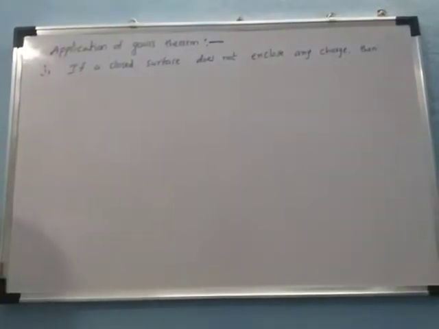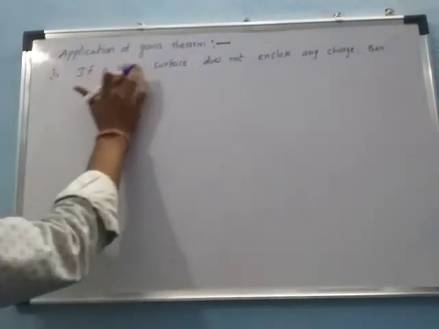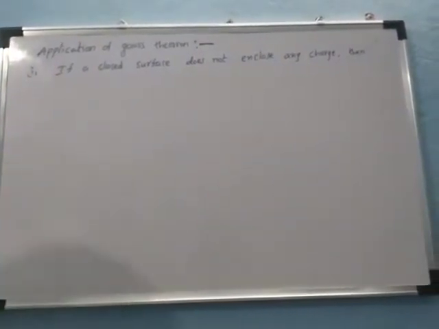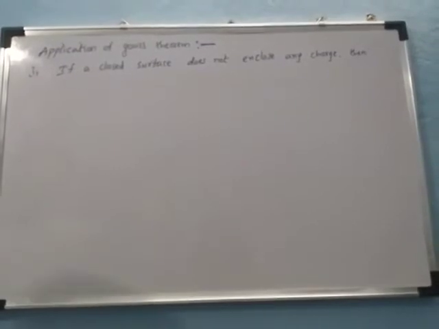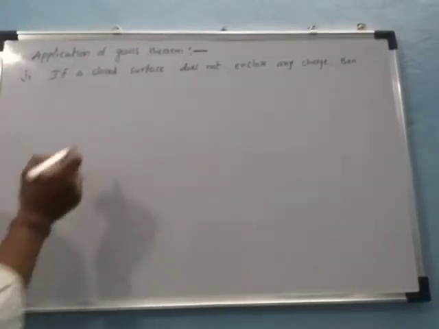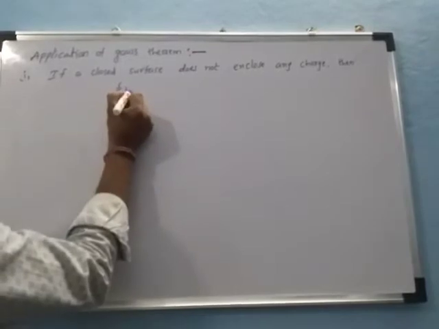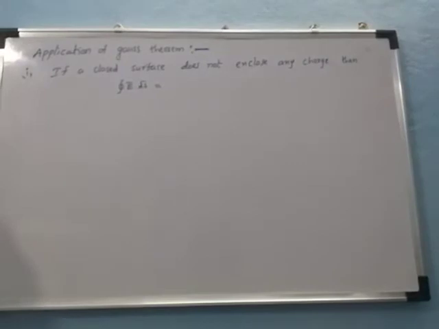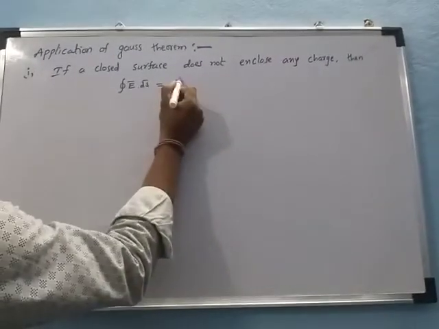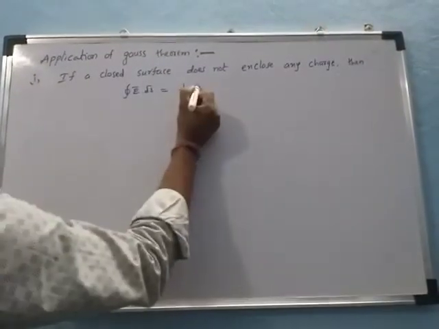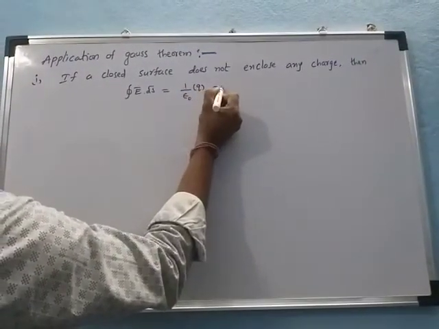Now we are discussing the applications of Gauss theorem. First, if a closed surface does not enclose any charge, then the integration of E bar dot ds bar is equal to 1 by epsilon naught times the net charge, which is equal to 0.